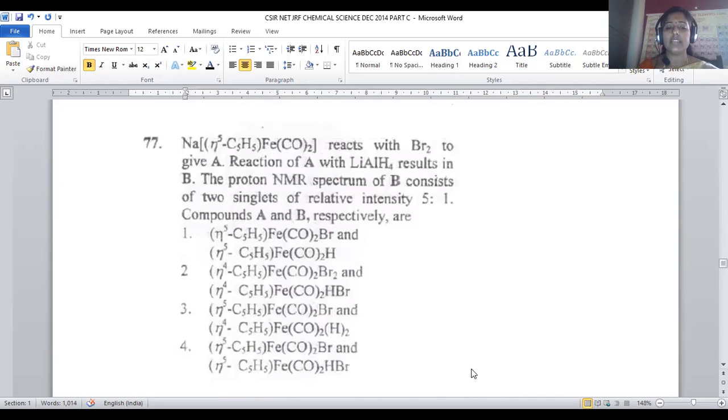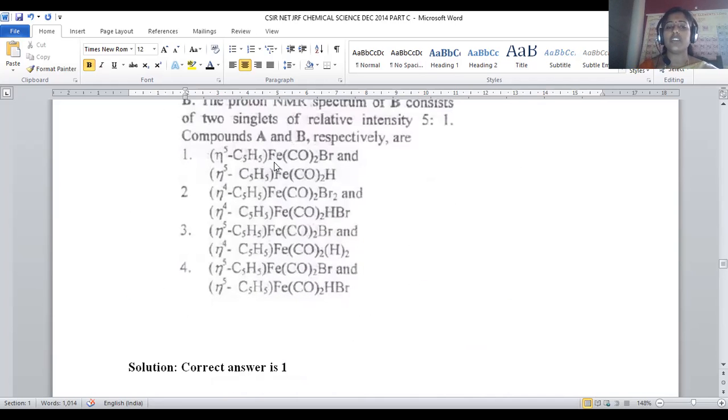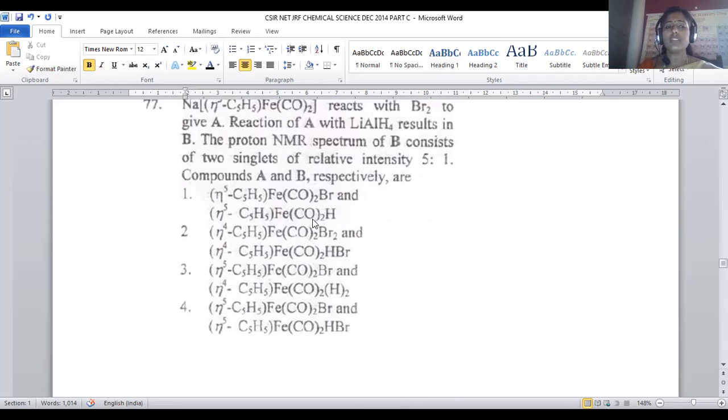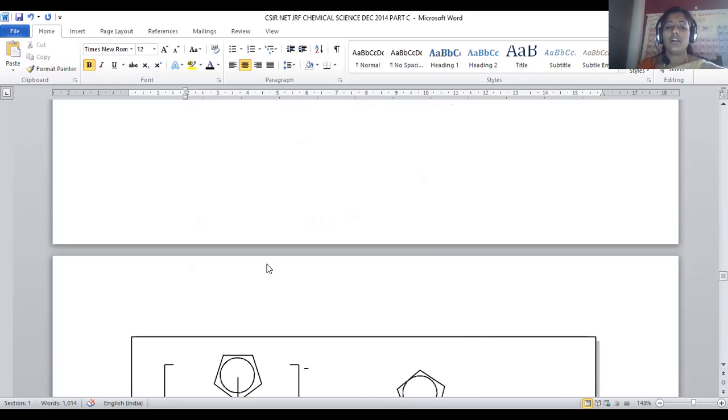So let us see the right sequence of reactions. [η5-C5H5]Fe(CO)2Br will be compound A, and [η5-C5H5]Fe(CO)2H is B. The initial one is an association mechanism because we are not removing anything, and the second reaction is a substitution reaction. Bromo is now replaced with hydrogen. For question number 77, option number 1 is the right answer.